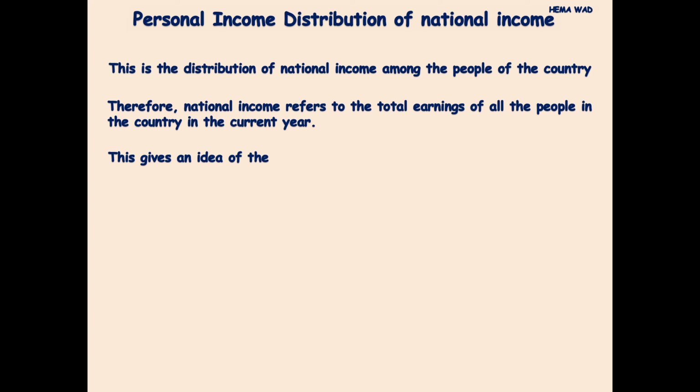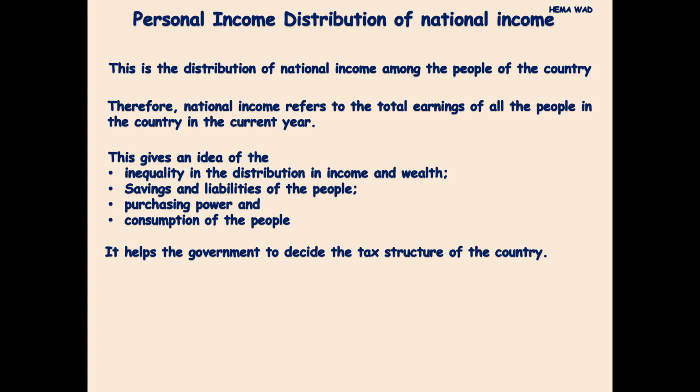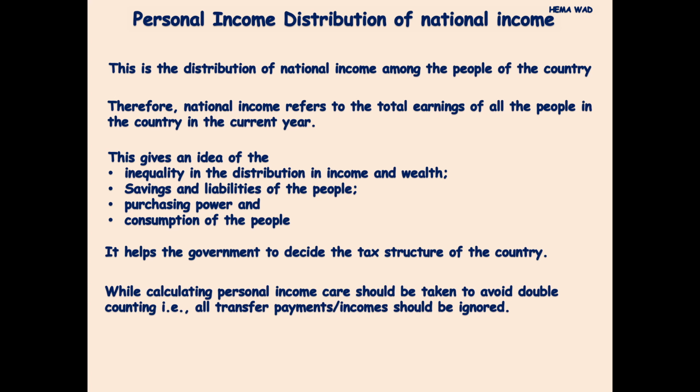This gives us an idea of inequality in the distribution of income and wealth, savings and liabilities of the people, purchasing power, and consumption of the people. It helps the government to decide the tax structure of the country. While calculating personal income, care should be taken to avoid double counting, that is, all transfer payments or incomes should be ignored.